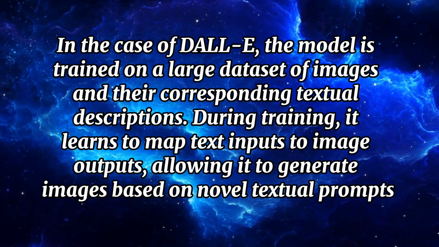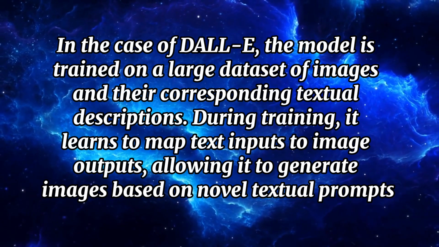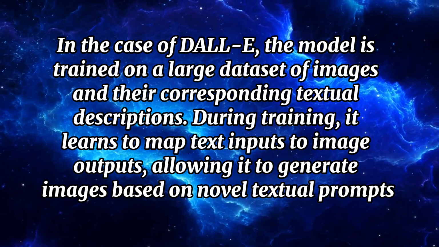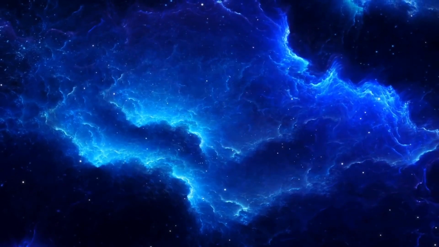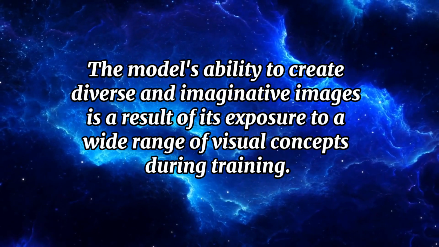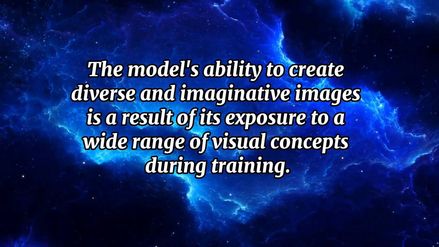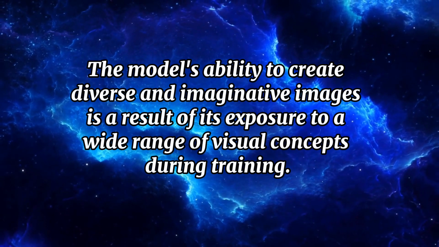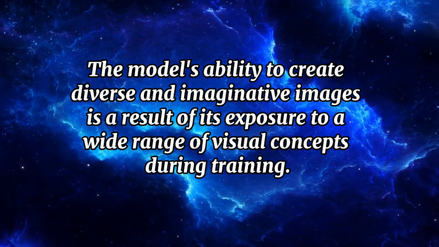During training, it learns to map text inputs to image outputs, allowing it to generate images based on novel textual prompts. The model's ability to create diverse and imaginative images is a result of its exposure to a wide range of visual concepts during training.